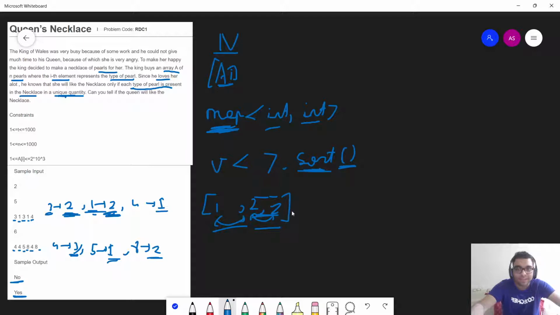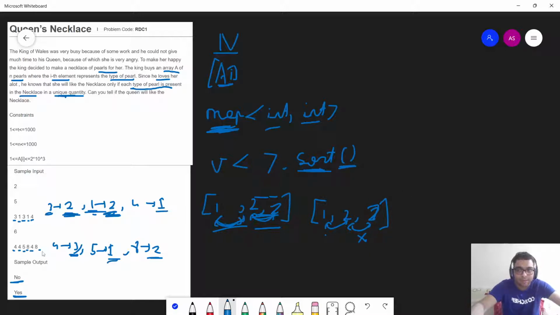So yeah, we can just sort the array and check for every adjacent element whether they are equal or not. If none of the adjacent elements are equal, then my answer can simply be yes, because then the necklace could contain a distinct configuration of frequencies. Otherwise my answer would be no. In the above test case, my vector would be 1, 2, 2 after sorting, and these two become equal. So that's why my necklace is not beautiful, right?